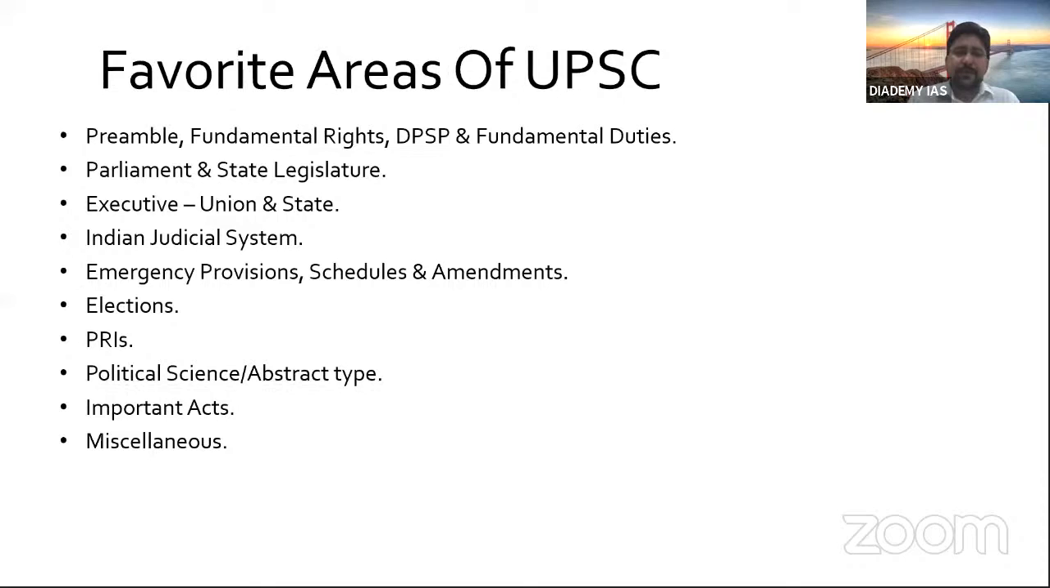So the 73rd and 74th Amendments give constitutional backing to PRIs, for participation in governance. What we are doing today is empowerment of citizens, and PRI is playing a very important role for grassroots democracy. At the grassroots level, people can participate in governance. So the basic idea of PRI is that.